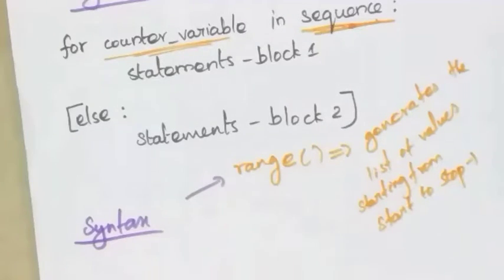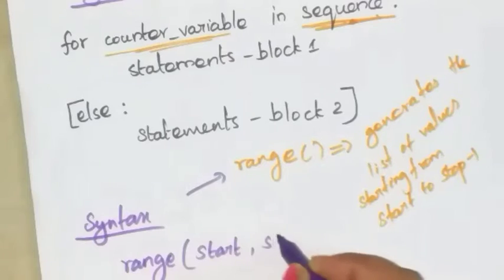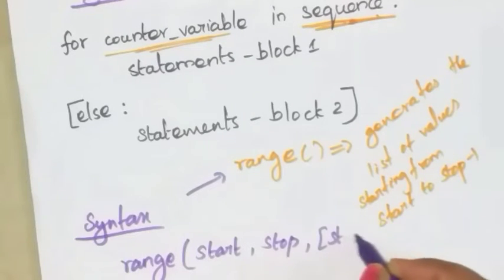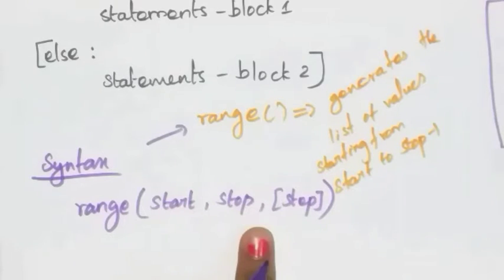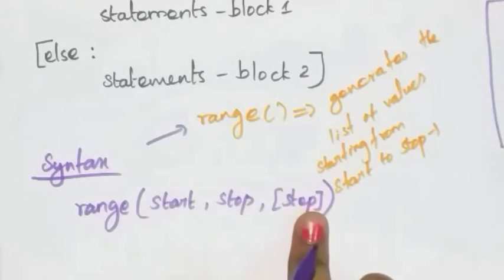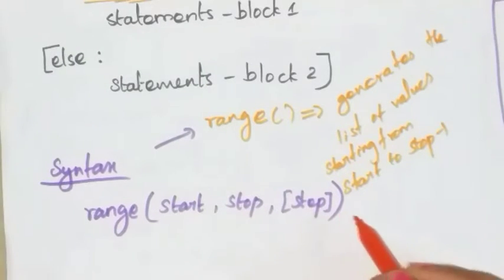Range function: range(start, stop, step). We have to initialize the start value, stop value and step value, that is the increment value, within the range function. So this is the syntax for range function.